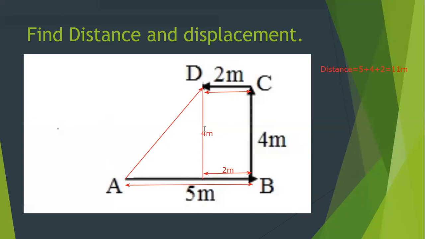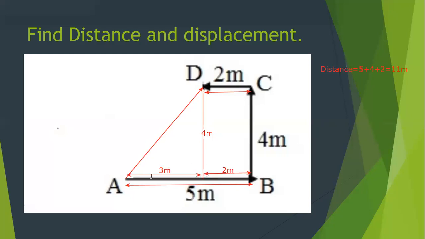This is 4 meters, even this is 4 meters. Now if this is 2 meters, how much will be this distance? If you use a little bit of common sense, you will come to know that this distance is going to be 3 meters because A to B is 5.